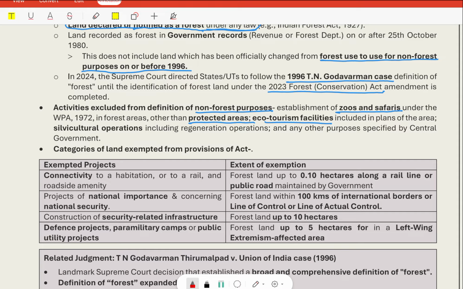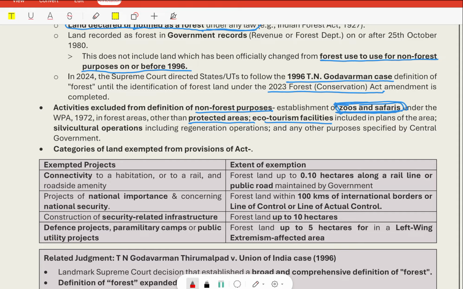So if now we are establishing zoos and safaris, they will be included. They are excluded from the non-forest use. So this can be use of forest use. If we are establishing this, we do not have to comply with the stage one criteria where we have to provide compensatory afforestation and so forth. So these things have been excluded.